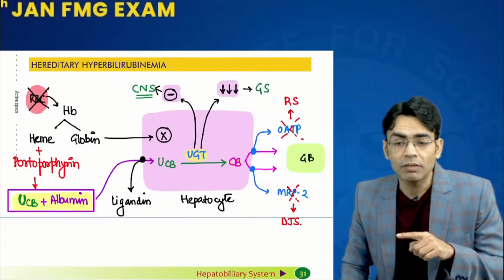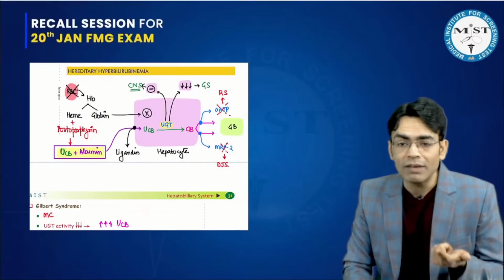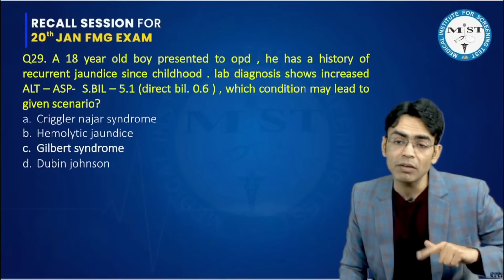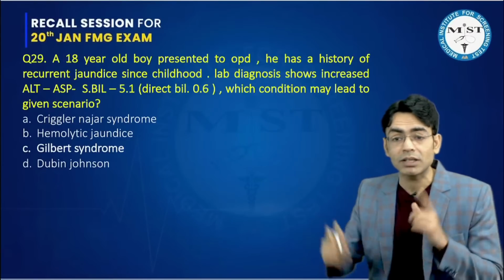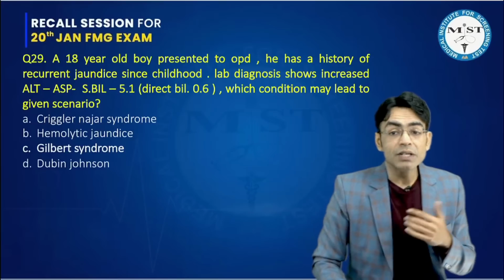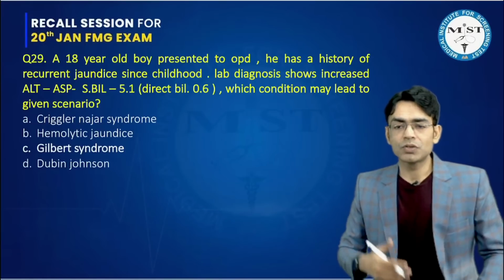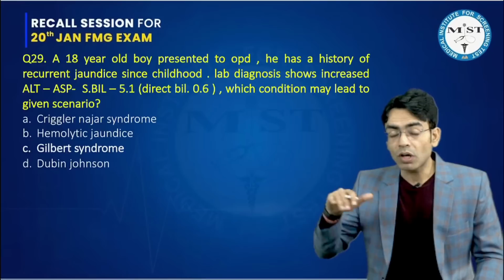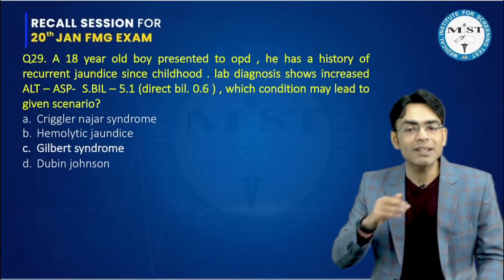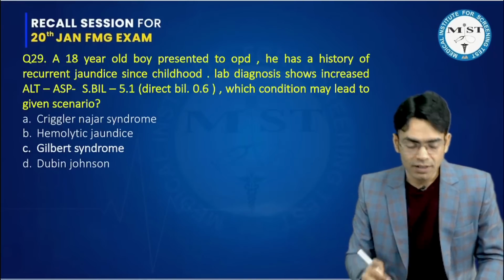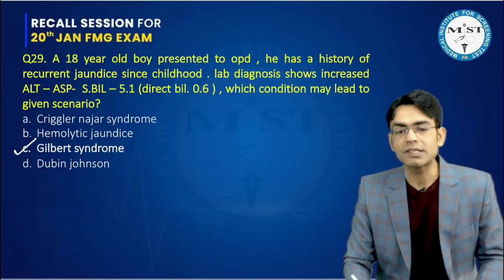Crigler-Najjar is more severe because the enzyme is not at all available, so the patient would suffer far more severely from jaundice, and it can even lead to death. So you have to choose the most common one, because the symptoms are not that severe. Gilbert is more common and the symptoms are not that severe because the enzyme is there but working at less capacity. So the correct answer for this question is Gilbert syndrome.